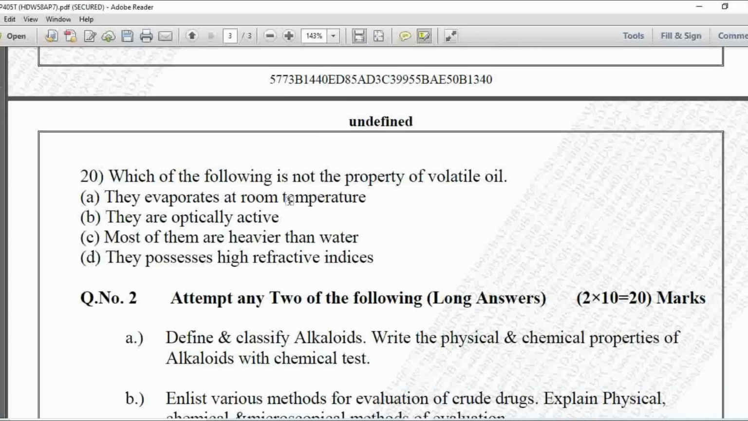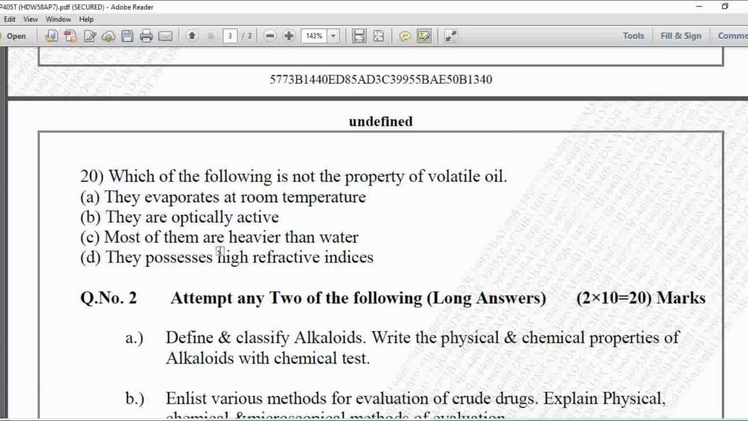Next MCQ 20. Which of the following is not a property of a volatile oil? Option A is they evaporate at room temperature, B is they are optically active, C is most of them are heavier than water, and D is they possess high refractive indices. Here if we see the properties of volatile oil, that they evaporate at room temperature, it is the property of volatile oil. Next is they are optically active, that is also true for the volatile oil. Next is given most of them are heavier than water.